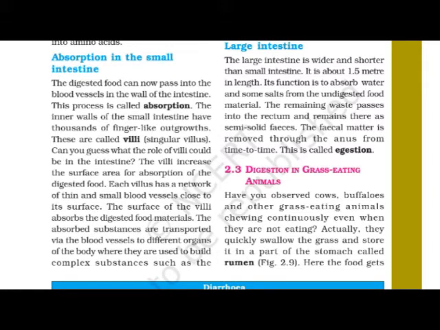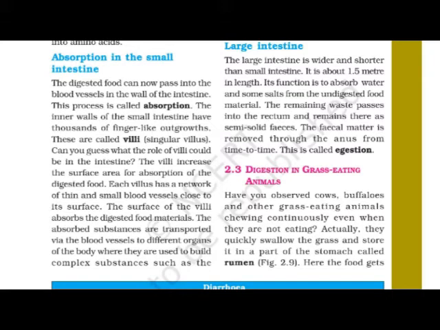This is called egestion. See, when the food passes from the small intestine to the large intestine, from the undigested part of the food present in the large intestine, water and salt are absorbed, and the remaining is the waste.